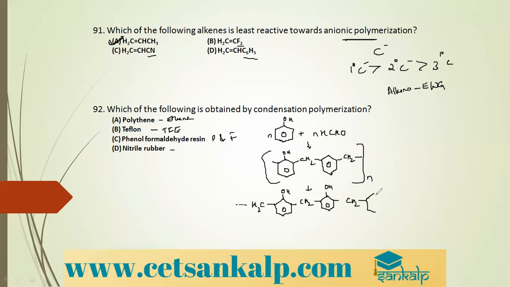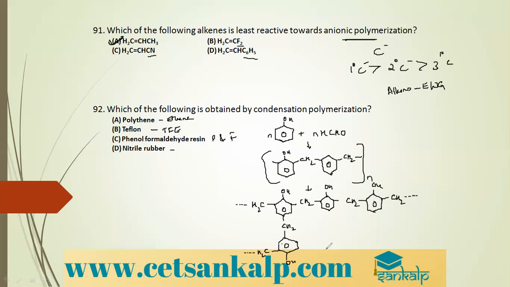CH2, benzene ring OH, CH2, benzene ring OH, CH2 continues, and here there will be CH2 linkage, benzene ring OH again, and here there will be CH2.